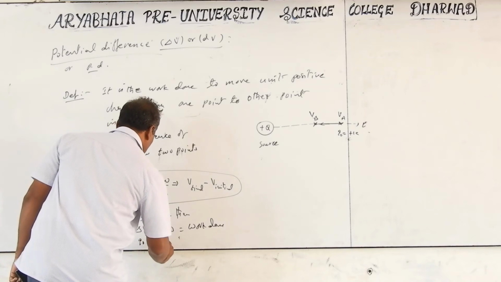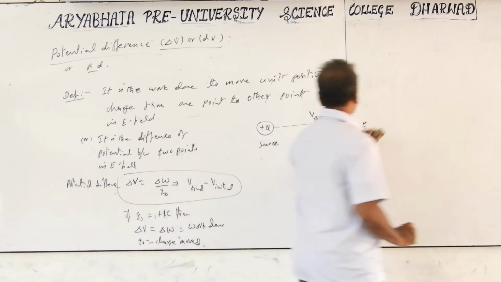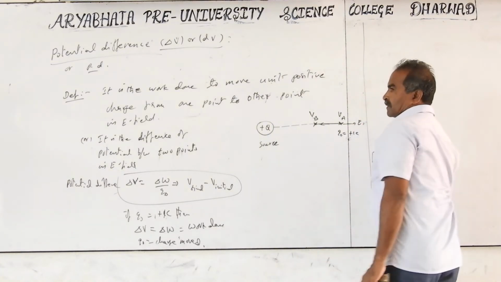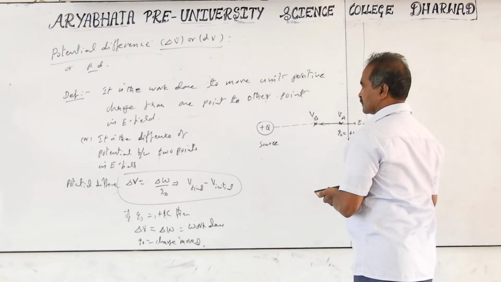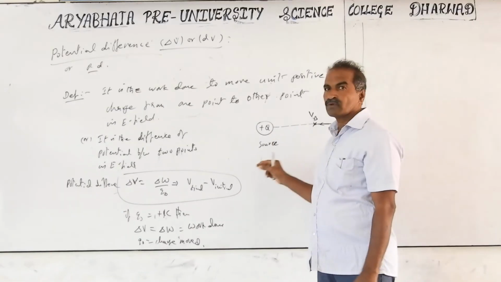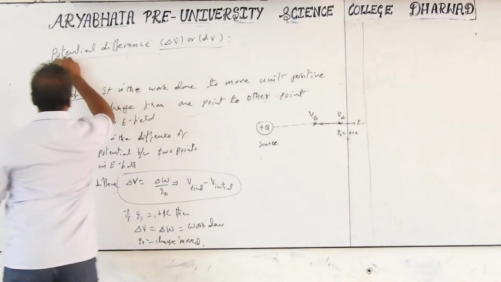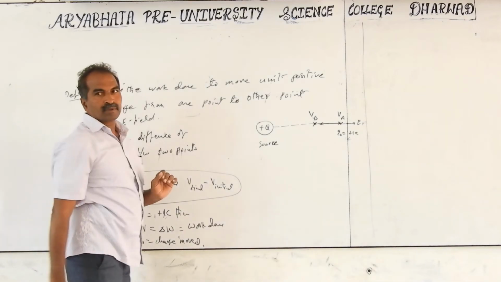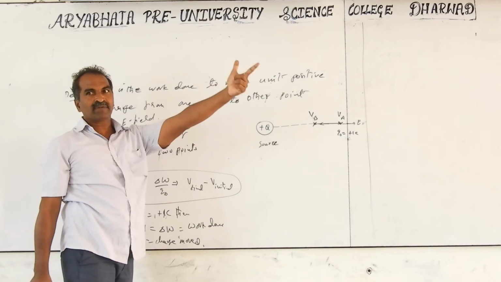What is charge movement? It is the direction of the electric field. And potential difference is only a difference value. Potential means a single point, potential difference means two points. Single point means you have to compare with infinity.